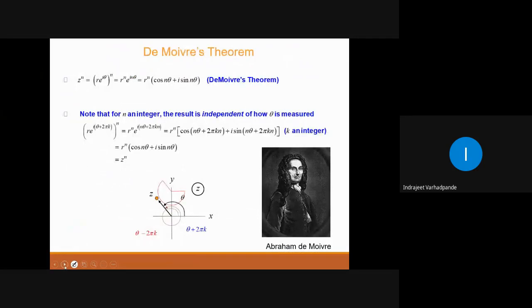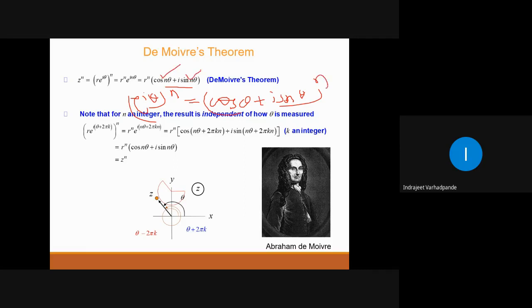Then the major theorem you studied last year was known as De Moivre's theorem. Abraham de Moivre was responsible for the discovery of this theorem. This theorem says that for n as a fraction or any real number, e to the power I theta to the power n, that is, what we wrote as cos theta plus I sin theta whole to the power n, will give you the answer as cos n theta plus I sin n theta.